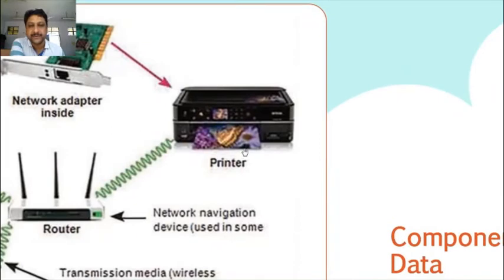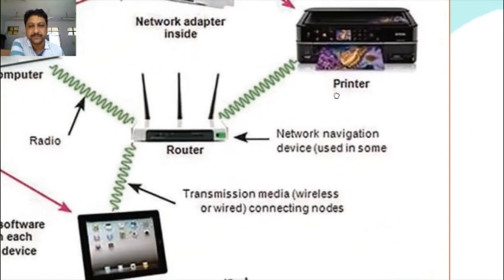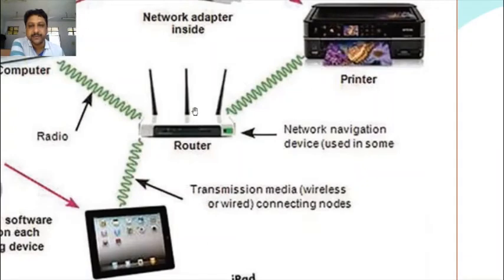Next one is the printer, which is also a component. This is the router, so that it will provide internet connection to all the devices, or connect all the devices for different purposes.